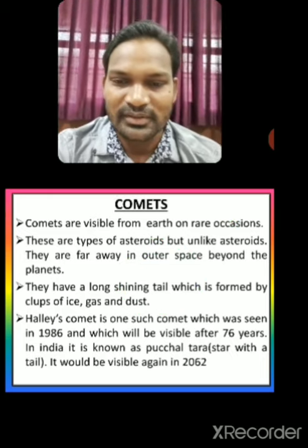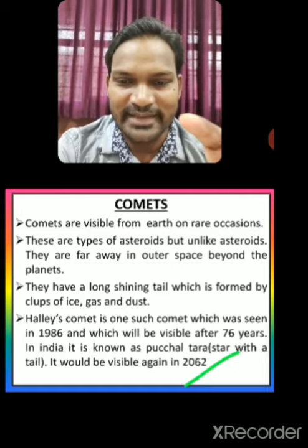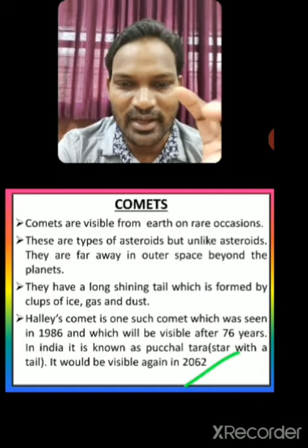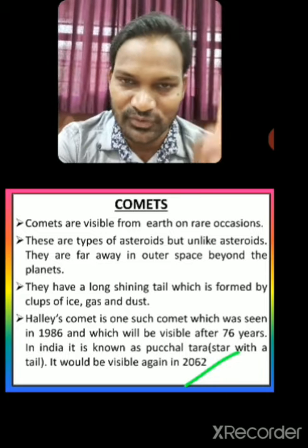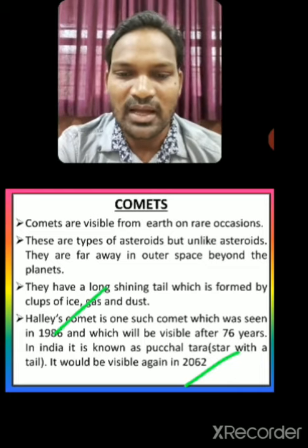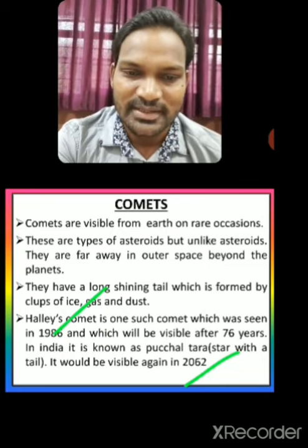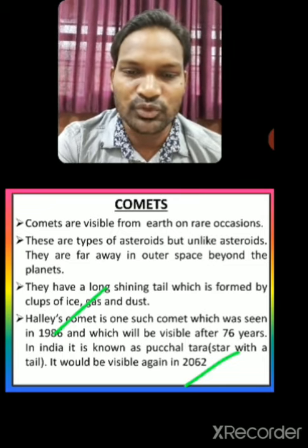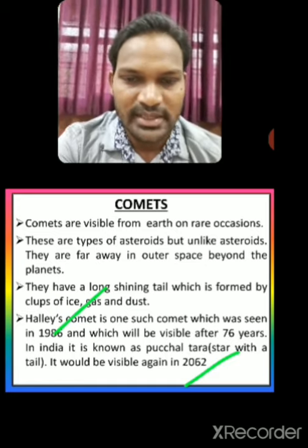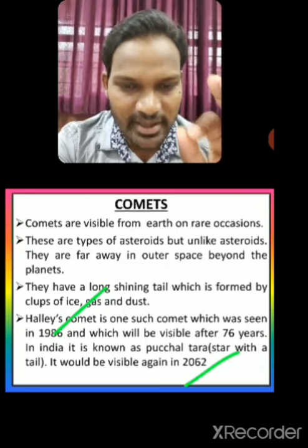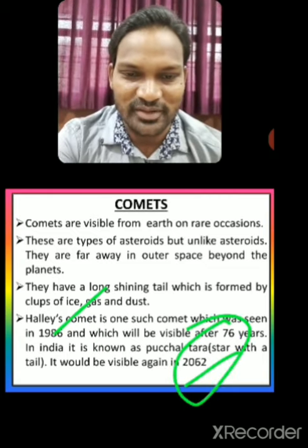Next point says Halley's comet. One such comet was seen in 1986, dear students, and it will be visible after 76 years. In India it is known as Puchal Tara, and it will be visible again in 2062. If we are alive, we can see that Puchal Tara.